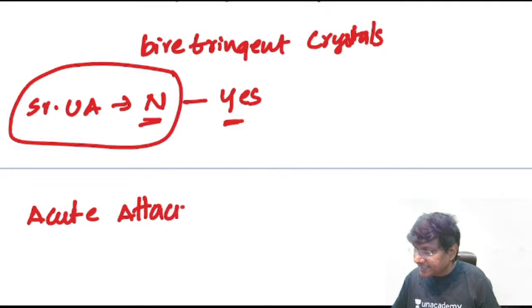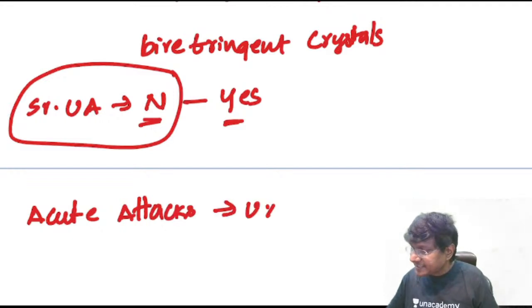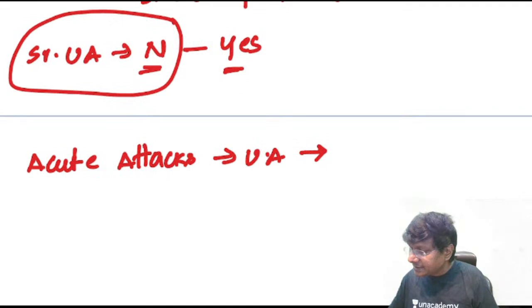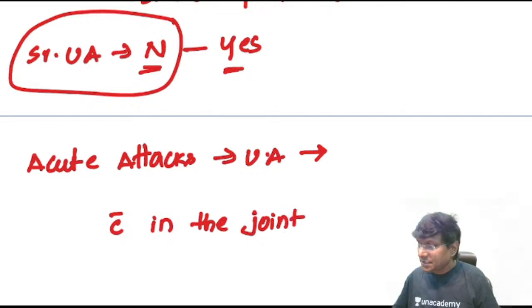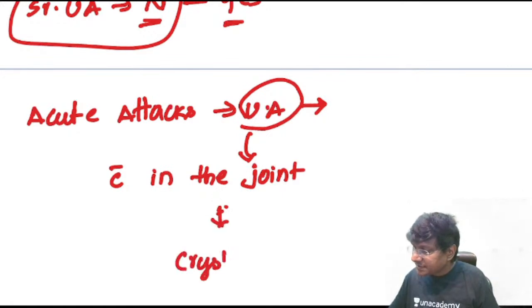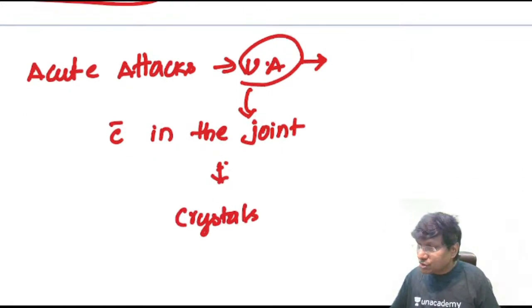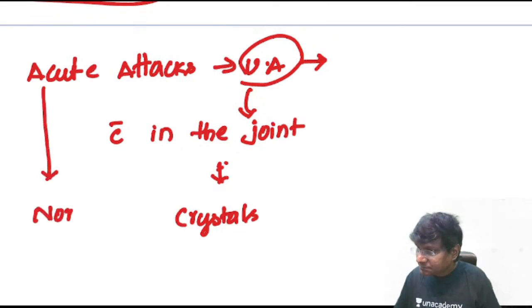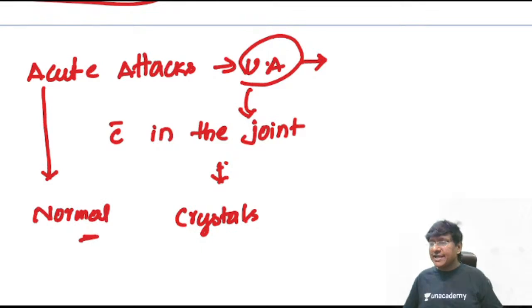during acute attacks, the uric acid will go and accumulate within the joint. So the entire uric acid has entered into the joint now. Within the joint, you have the presence of the needle shaped crystals. So during this point, you can have normal serum uric acid levels. That can happen.